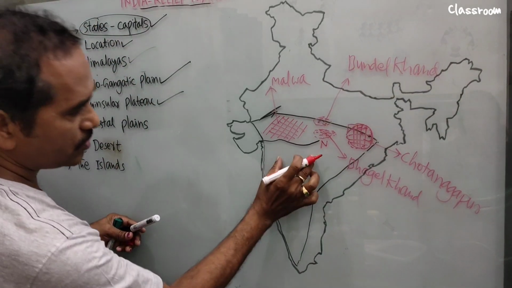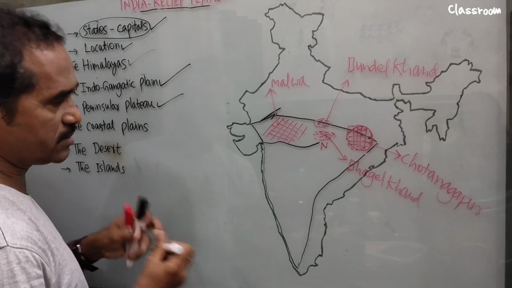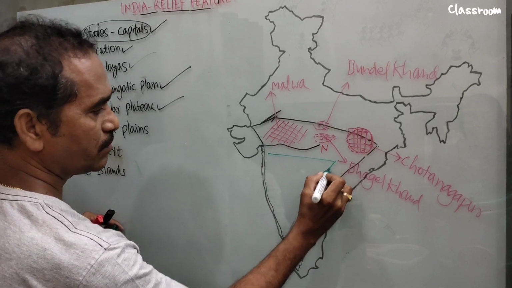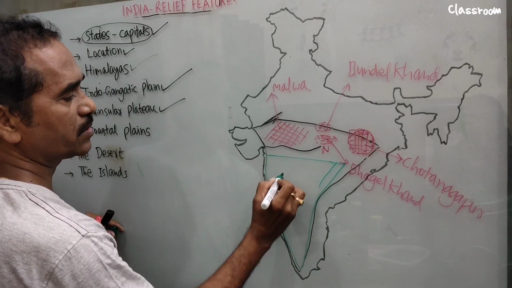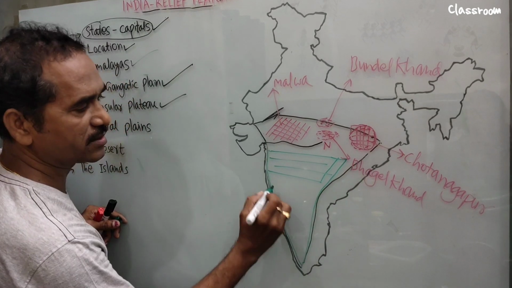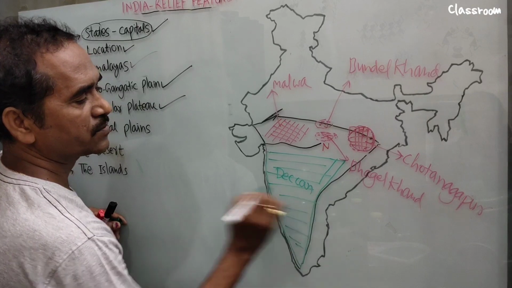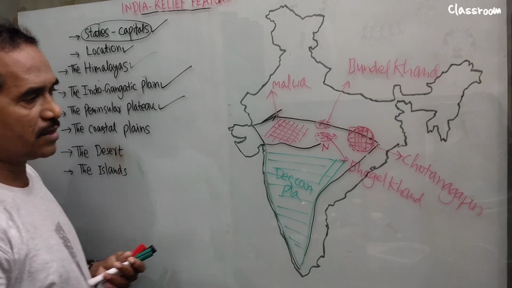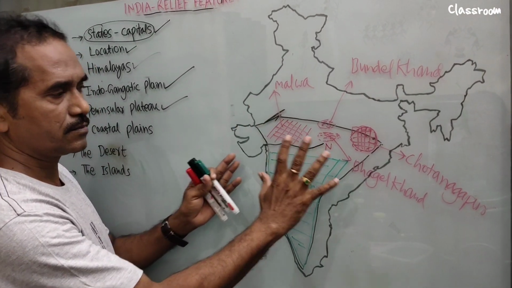Okay, now we move on to here. The total part below is called Deccan Plateau. Below Narmada river, this one is called Deccan Plateau. See, a triangle-shaped plateau, Deccan Plateau. In the exam, if they ask you, no need to draw only the lines, you fill all this and write the name, Deccan Plateau, like this. Okay. So we have completed the names of plateaus in the peninsular plateau.